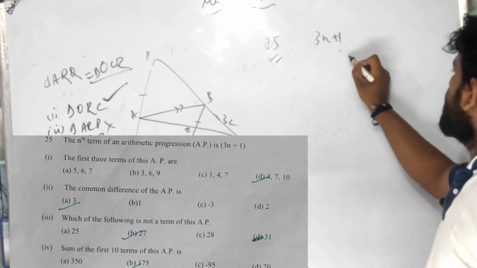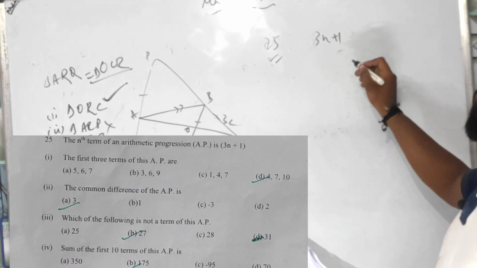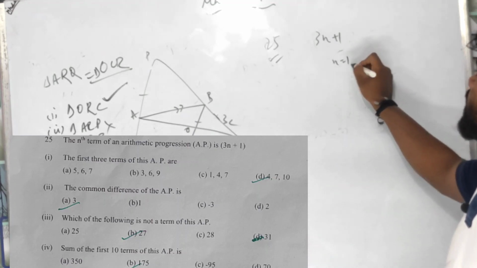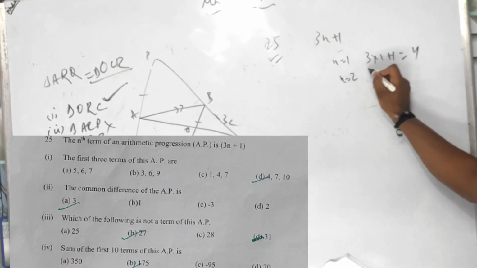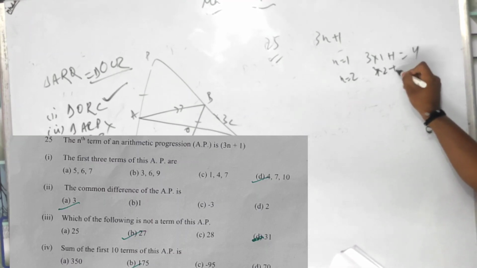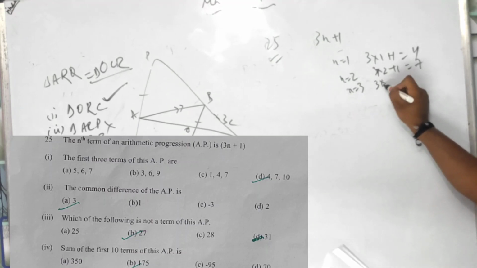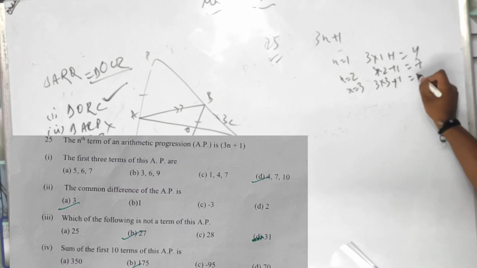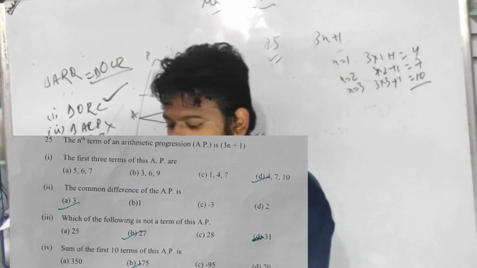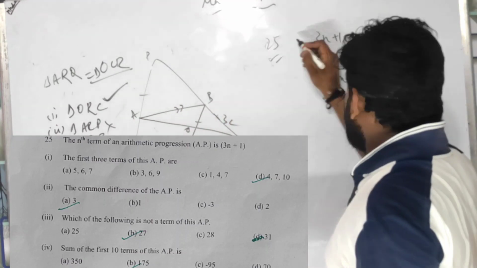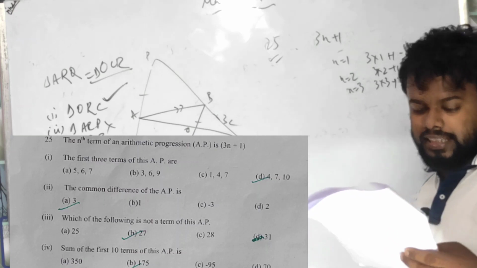So put the value of n. If n equals 1, then 3 into 1 plus 1 is 4. If n equals 2, 3 into 2 plus 1 is 7. If n equals 3, 3 into 3 plus 1 is 10. So 4, 7, 10. Is it there? Yes, 4, 7, 10 is the answer.